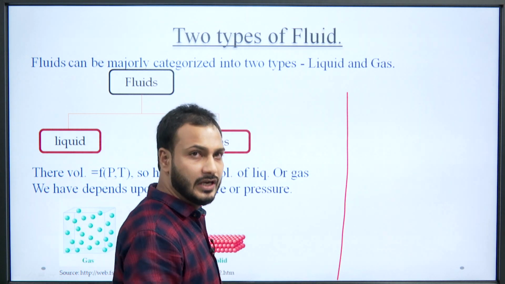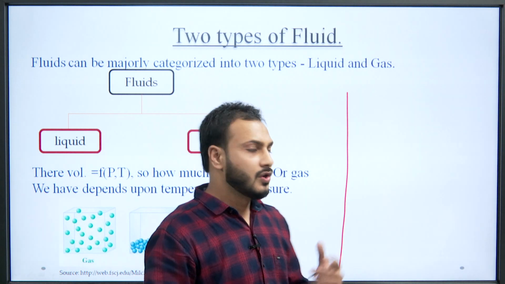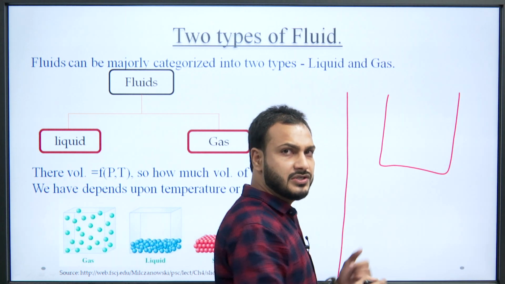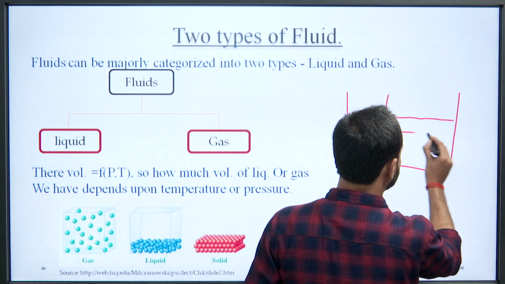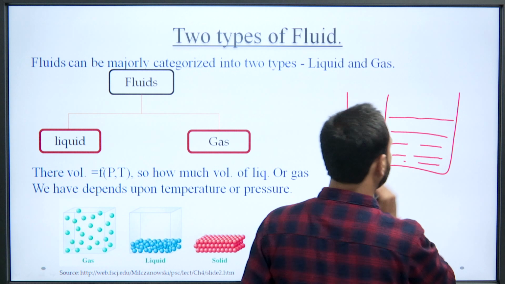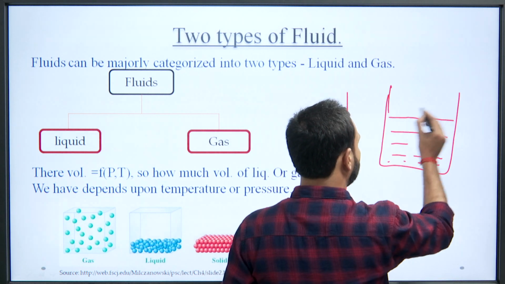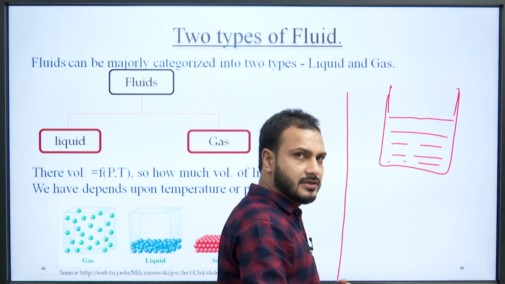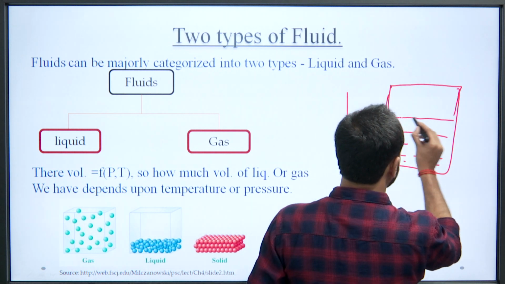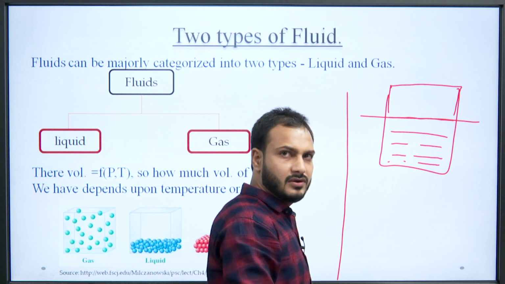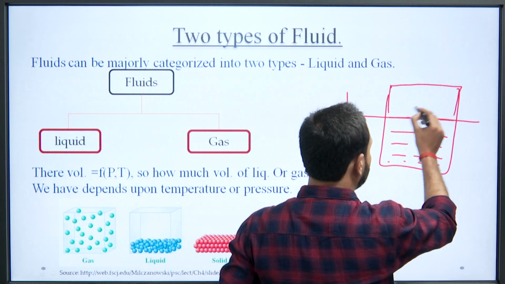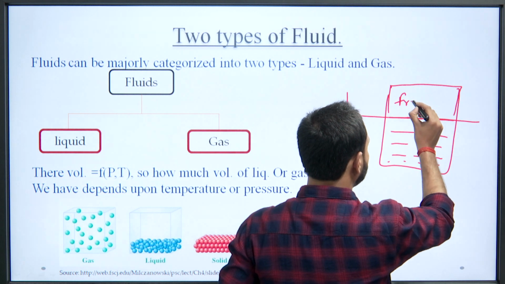In case of liquid, what happens? We have a container here in which the fluid is filled up to this level, and the container is like this. We can see this interface, and above this line the container is empty, meaning it has some free space.